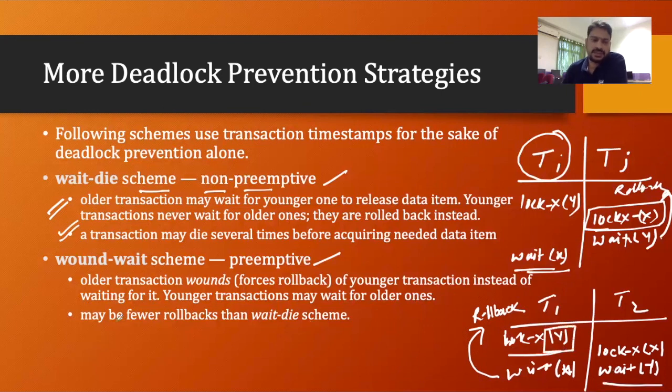The same thing will happen. Maybe fewer rollbacks than the wait-die scheme. So this is saying that this will be done a few times, and after that wait-die will be applied. So wait-die and wound-wait, these are the two different mechanisms which can be applied for deadlock prevention.